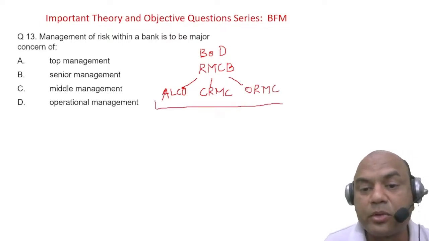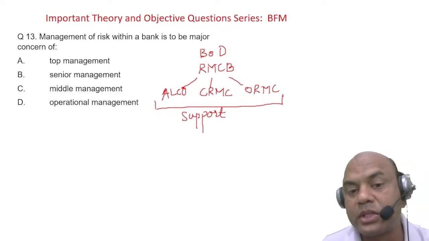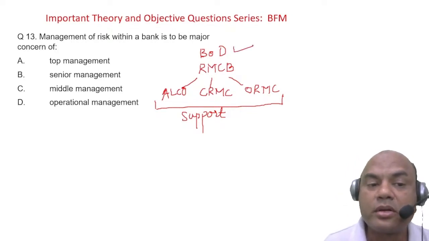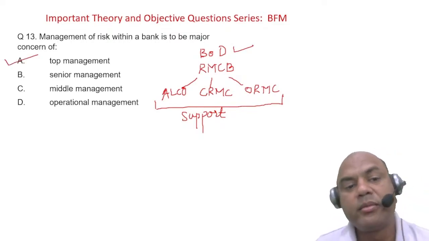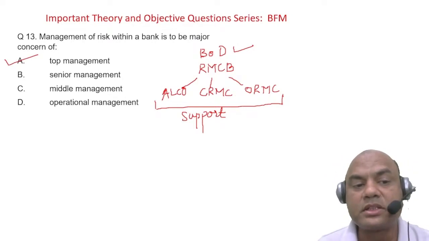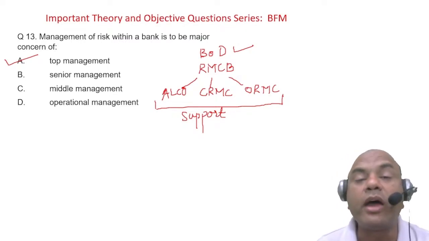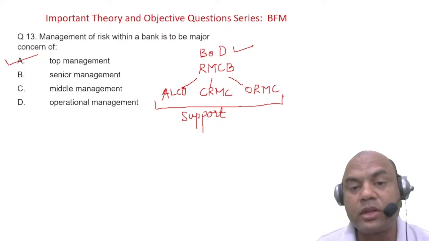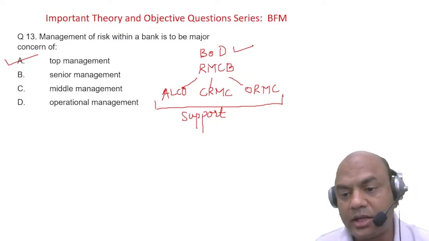Then below this, there are subgroups, or support groups, we call them. Support groups to all these 3. This is the overall framework. So who is at the top? The main person is what? Board of directors, or top management. Okay? So the answer is top management. Management of risk within a bank is a major concern of top management. Actually, the correct answer is board of directors, but you have to choose within the given answers. If the answer of board of directors had been there, you would have selected it. Okay? Got it? Clear everyone?